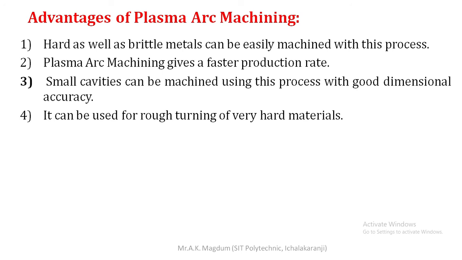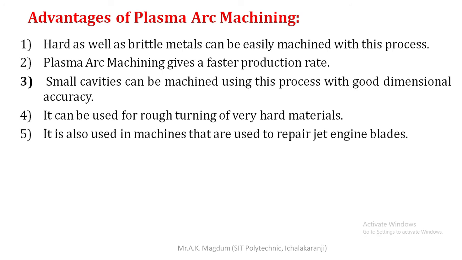In that case, high temperature is required to give the shape and size of that component. For that purpose, plasma is best suitable. Next one, it is also used in machines that are used to repair jet engine blades. That is a very important application in the aerospace industry also.